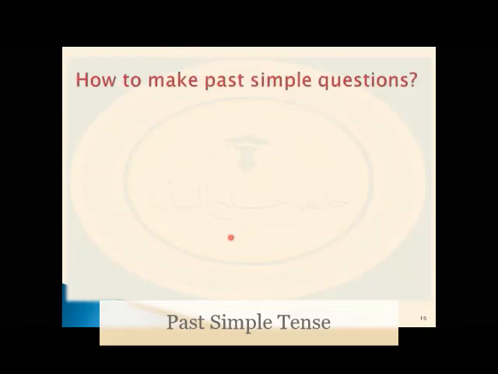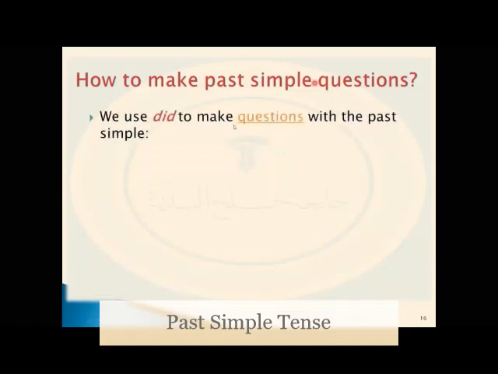How to make past simple questions? We use did to make questions with the past simple. So the form will be like this. Did plus the subject, or even the subject pronouns or even the noun, plus the base form without adding anything to the verb here.